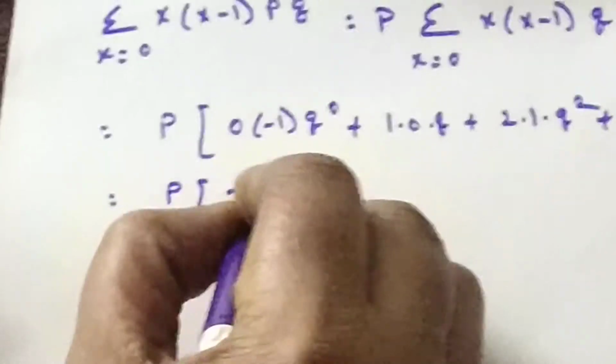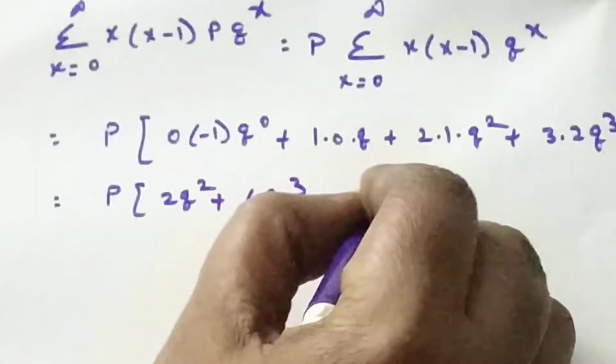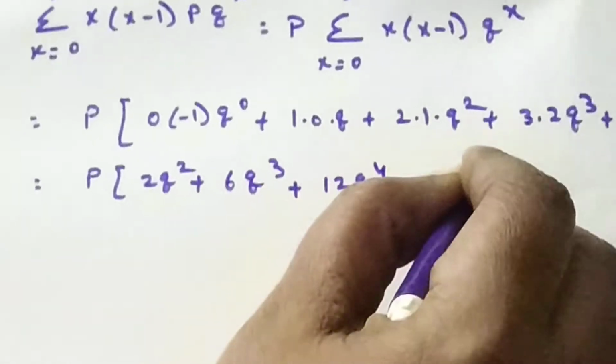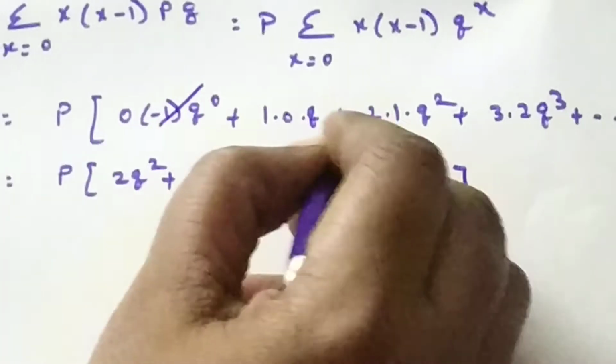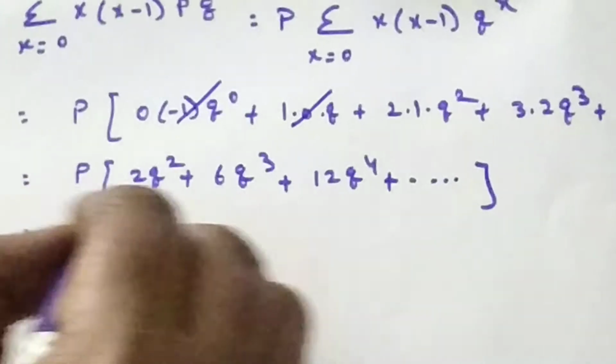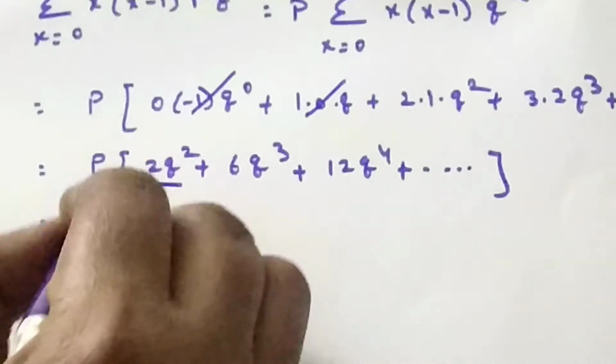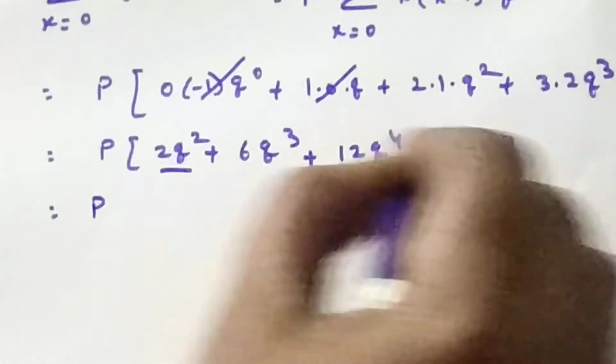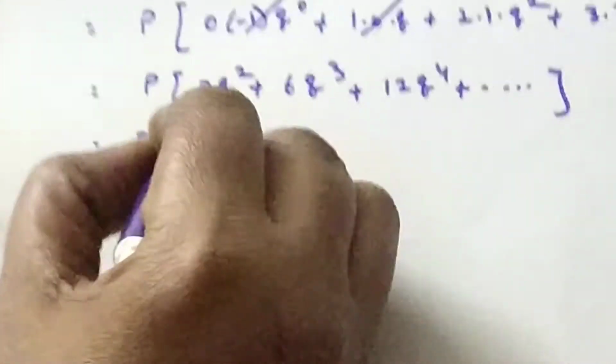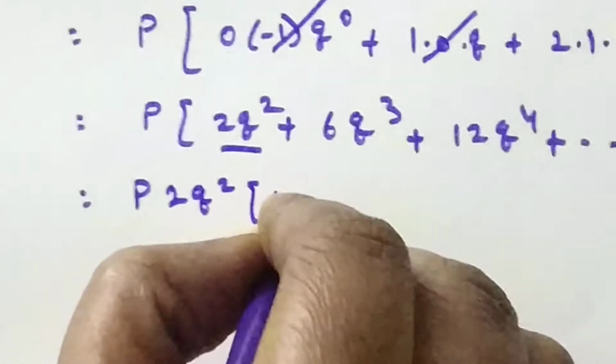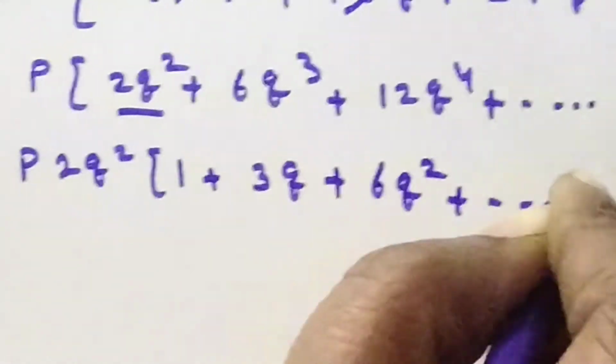From this one, p into 2q square plus 6q cube plus 12 into q power 4 plus and so on, where the first two terms become 0. Now take the 2q square outside, because it is common in all the terms. P into 2q square into 1 plus 3q plus 6q square plus and so on.